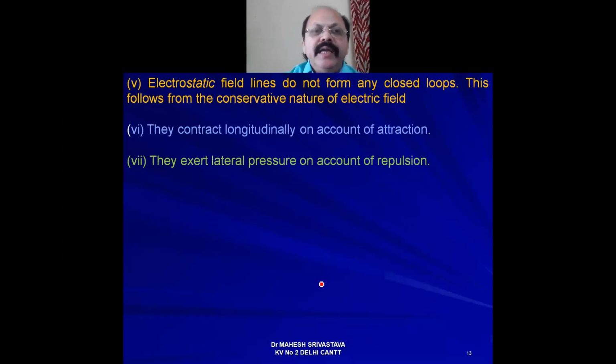And the next point is they exert lateral pressure on account of repulsion. The sixth point is when you are taking equal and opposite charges, and the seventh point is when you are taking two equal and similar charges.